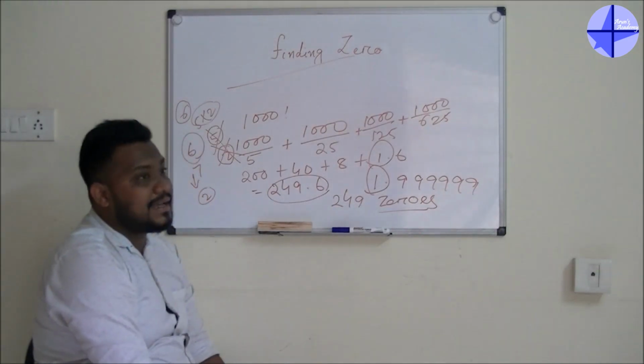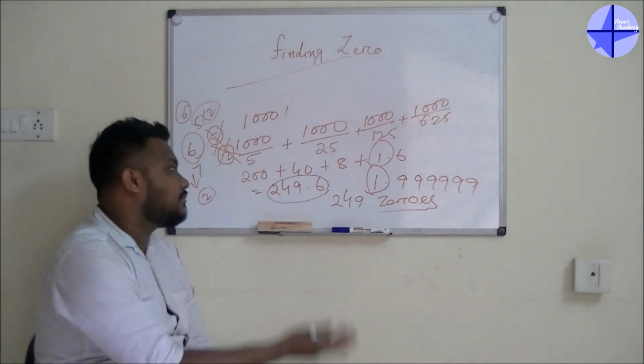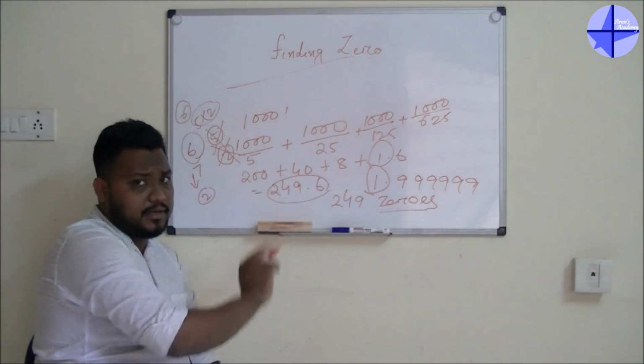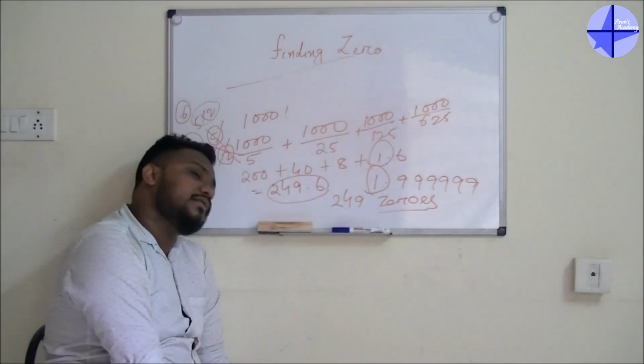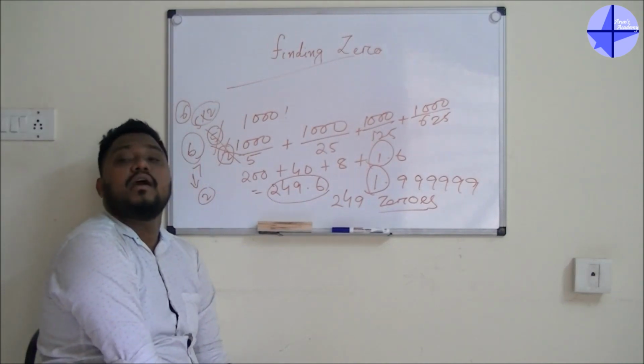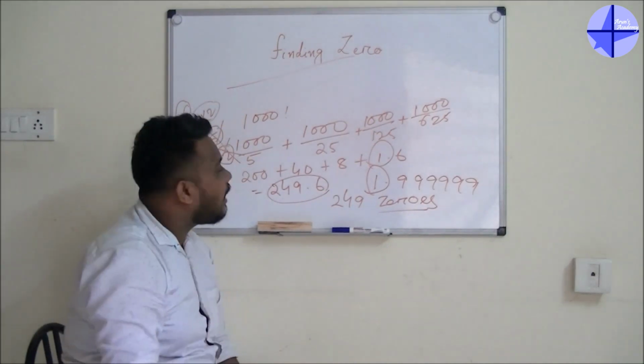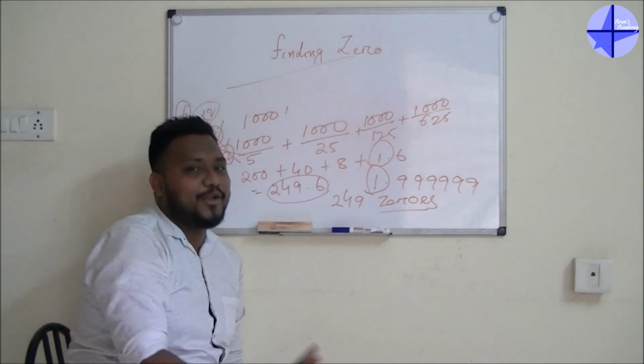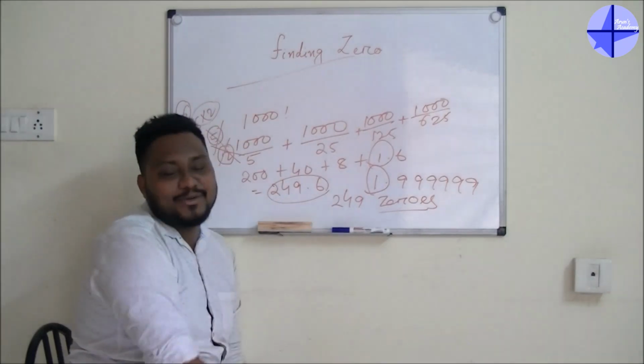And whenever they will ask you to find how many zeros are there, copy paste, same method. And if they will ask you the highest power of 5, that also you will say, sir, I don't want to follow any other method, I will follow this only. Because for both the questions, this is the only method.